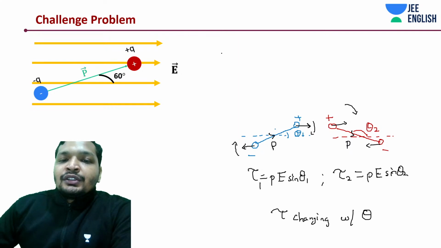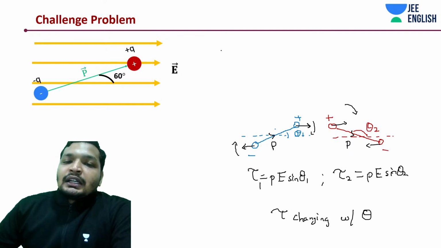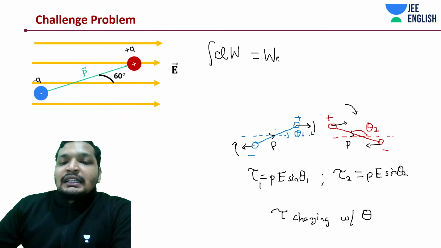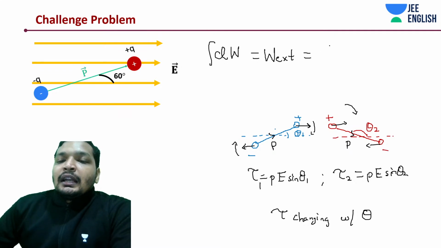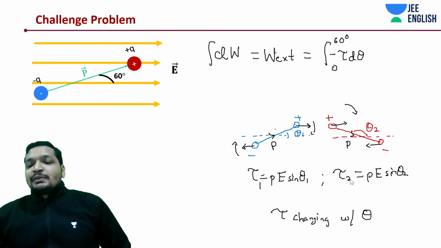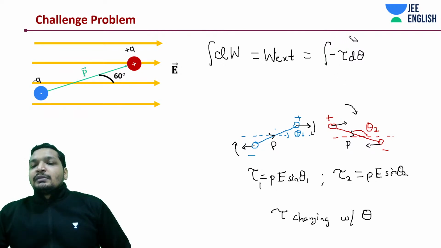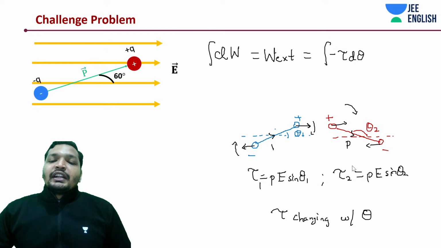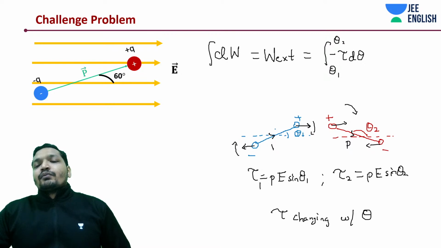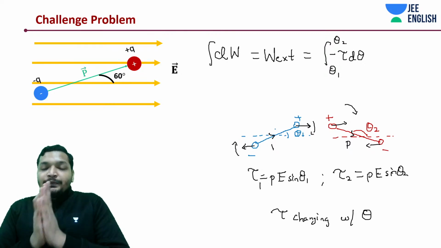So we can't just say it's tau into some theta. We need to integrate our dW to find out the total work done by the external system, which is going to be tau d theta, and in this case we have rotated from 0 degrees to 60 degrees. For now, let's keep it as it has been rotated, as you can see in the picture, from theta 1 to theta 2. We'll first derive a generalized equation and then move on to the final thing. I hope you understood this concept.